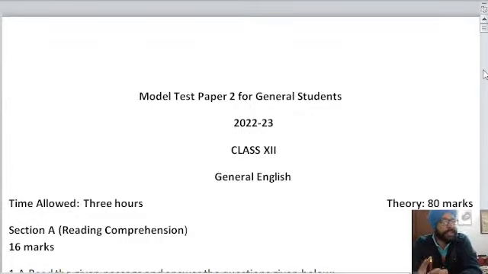Just waiting for a few more students. 10 students have joined as of now. We'll start in 2-3 minutes. We started the call about 3 minutes early.